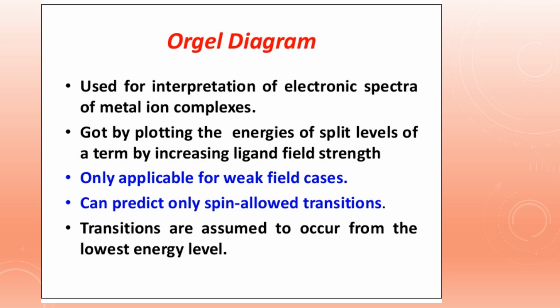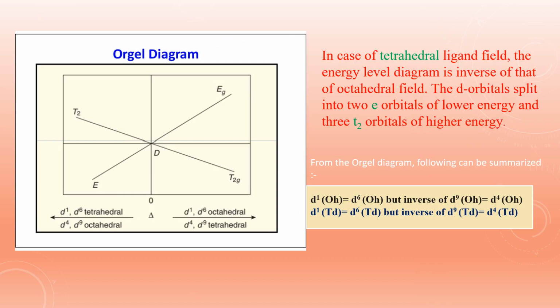So the right hand side of the Orgel diagram applies to the octahedral complexes. I'm going to show it here. So d1, d6, d4, d9. The right side is shown for the octahedral, and the transition is from T2g to Eg.